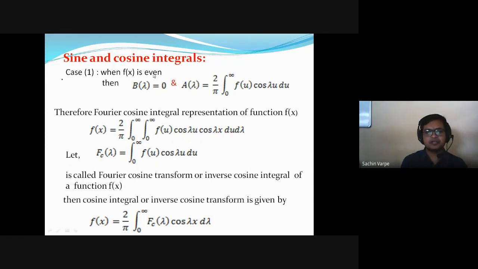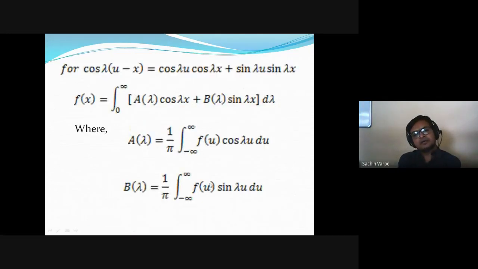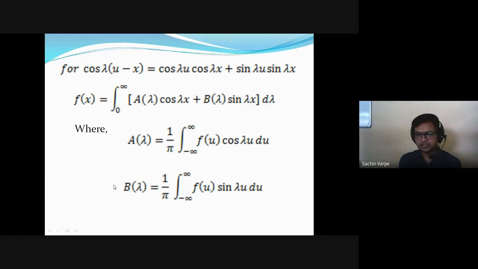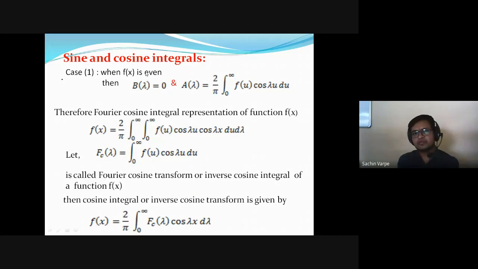So case 1, when f of x is an even function, what can we say about b of lambda? When the function is even, f of u is even and sine is an odd function. So what is the multiplication of an even and an odd function? The multiplication of an even and an odd function is odd. And integration of an odd function over a two-sided interval is 0, isn't it? So if the function is even, then b of lambda will be 0. That is the first case. If f of x is given as even, then b of lambda is 0.